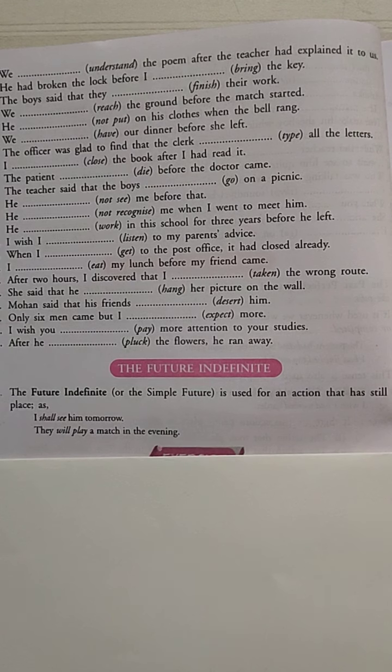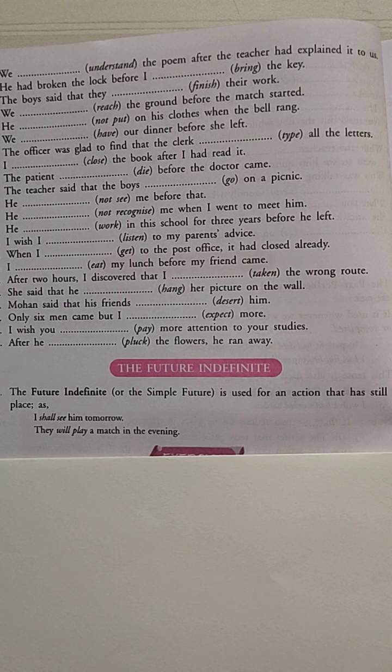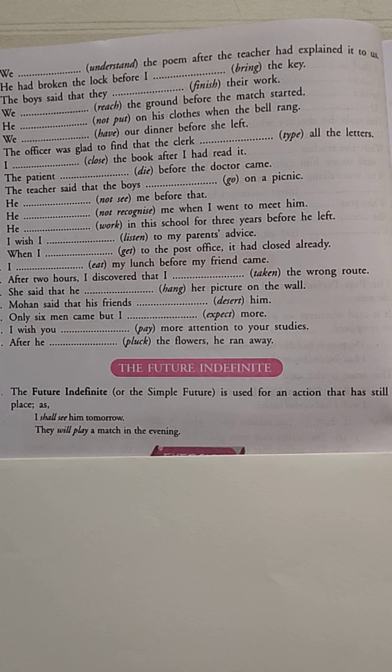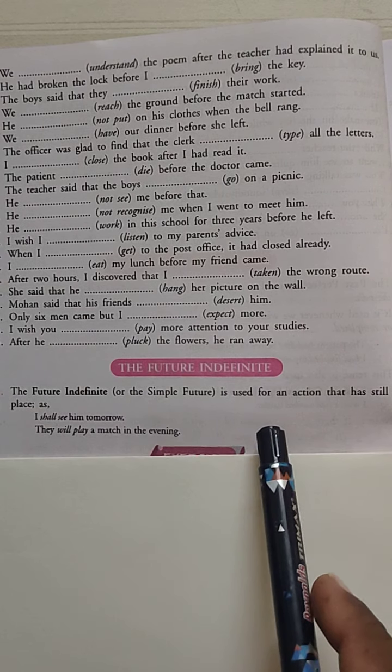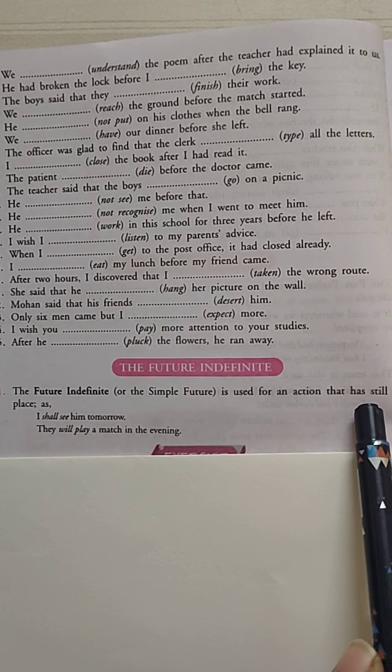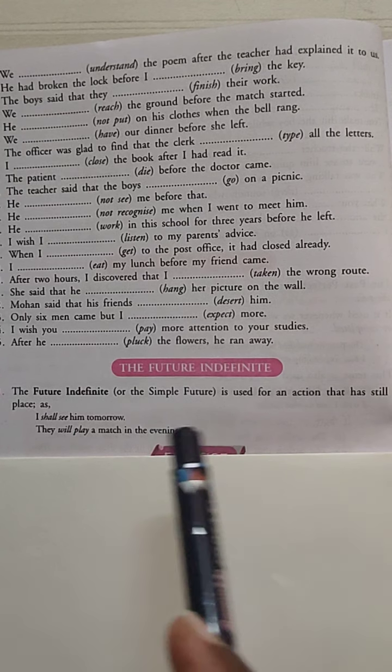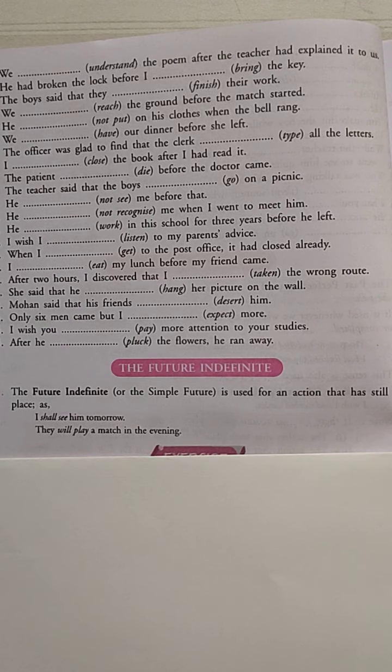Future tense. Future tense shows futurity, what will happen next. The simple future tense is used for an action that has still to take place. I shall see him tomorrow. They will play the match in the evening. So whatever future action you want to express, the simple future tense is useful.